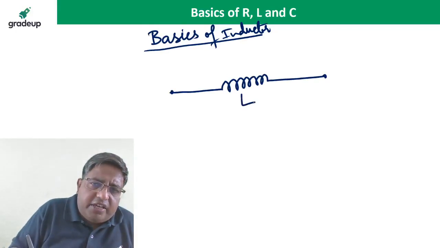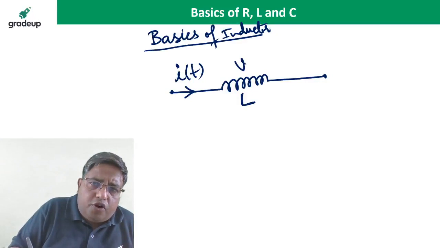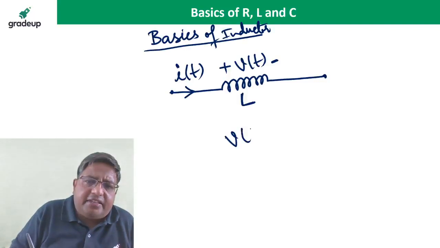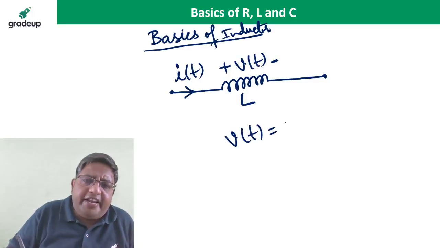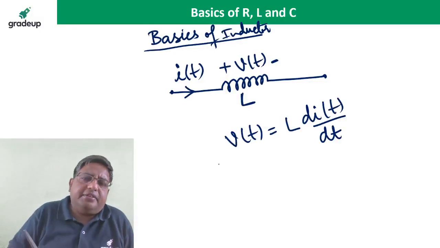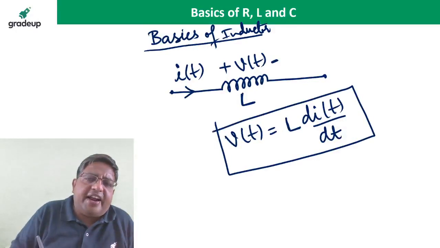If the inductor value is L and the current flowing in the inductor is i(t), then the voltage drop across the inductor, v(t), is equal to L di(t)/dt. This is the voltage, V equals L di/dt. It is Faraday's law.